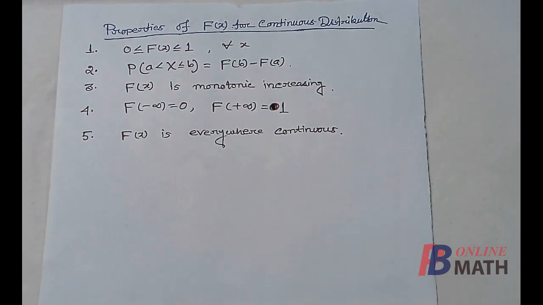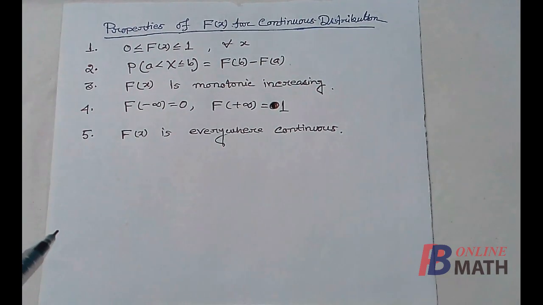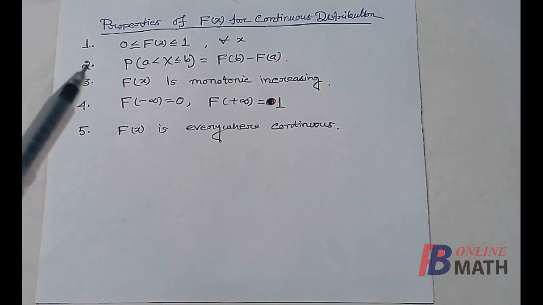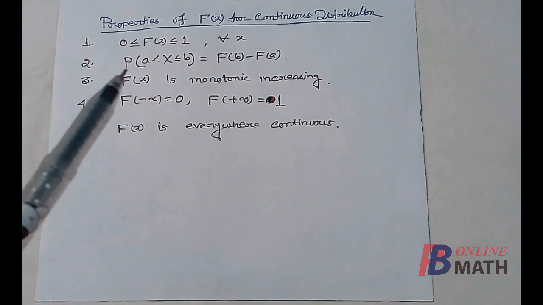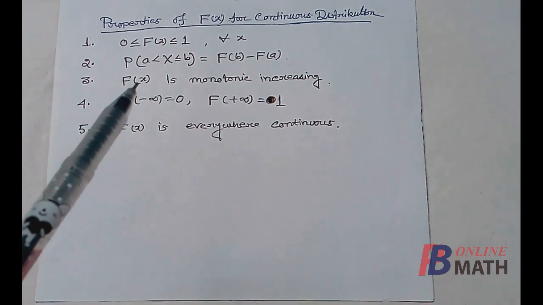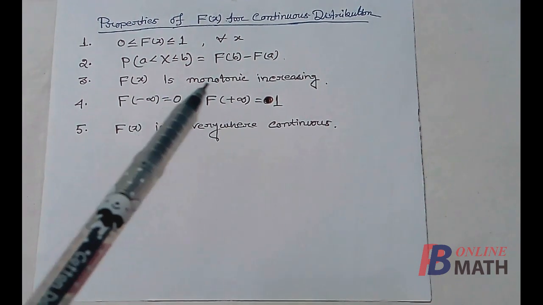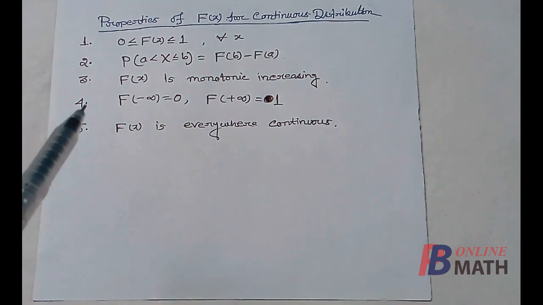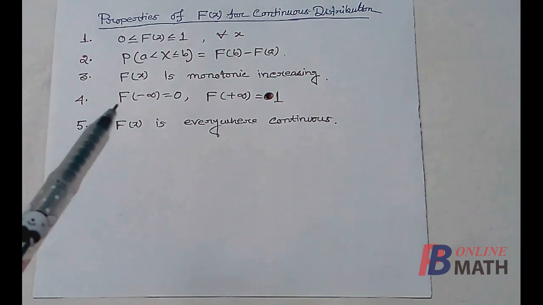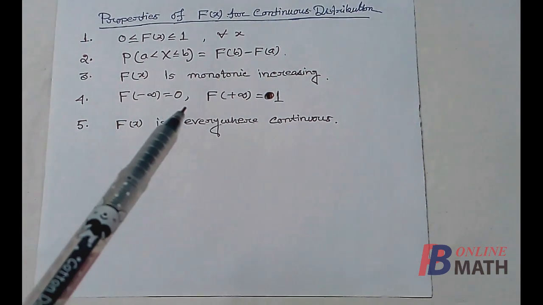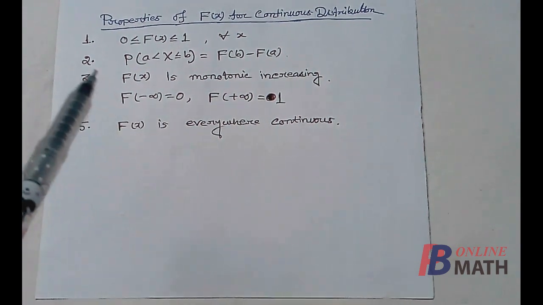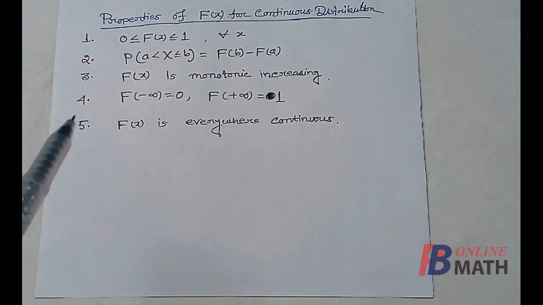We just recall the properties of capital F x that were discussed in discrete case. The first property is value of F x lies between 0 and 1 for any value of x. The second property is probability of the event from a to b is equal to F b minus F a. The third property is F x is monotonic increasing, and the fourth property is F of minus infinity equal to 0 and F of plus infinity equal to 1. These four properties are same as that of discrete case.